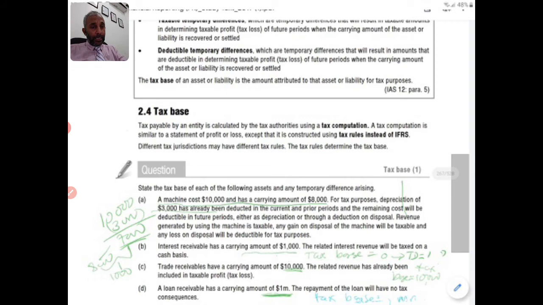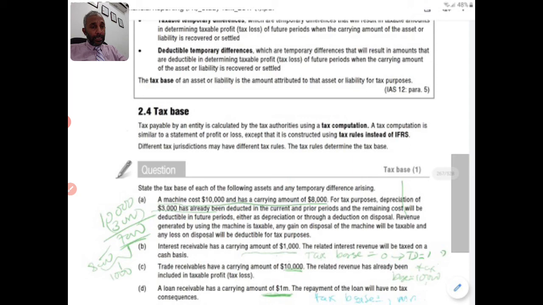Interest receivable has a carrying amount of 1,000. The related interest revenue will be taxed on a cash basis. So here there is no tax base for this scenario, because the interest receivable has a carrying amount of 1,000 and they're going to charge taxes based on how much interest they have received. So tax base will be 0.